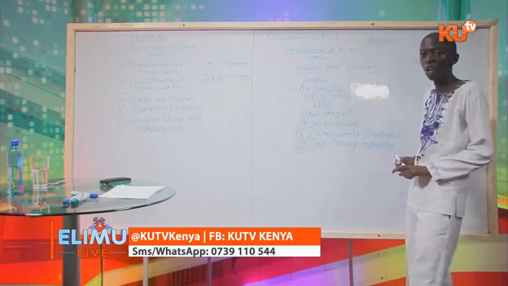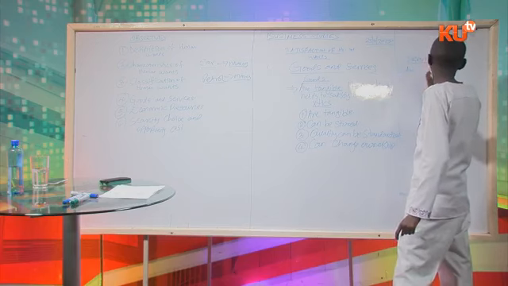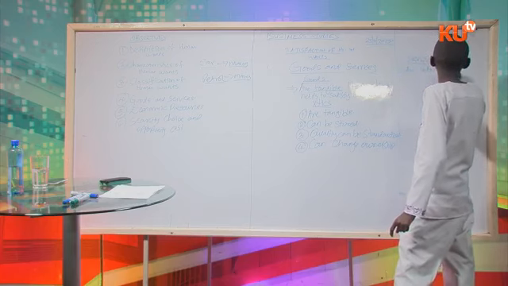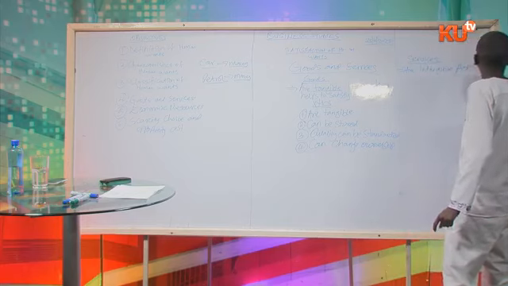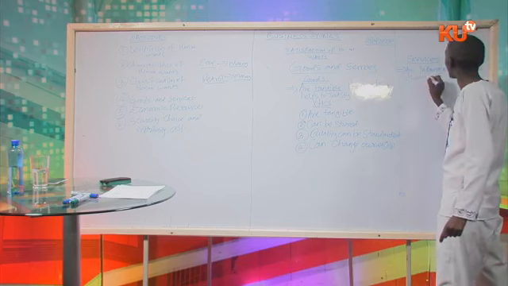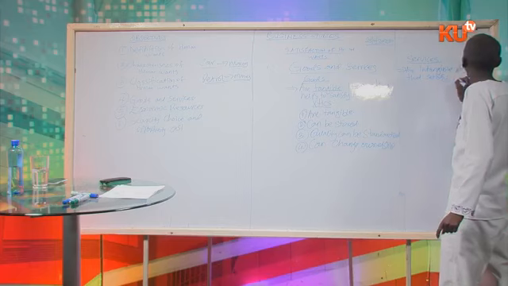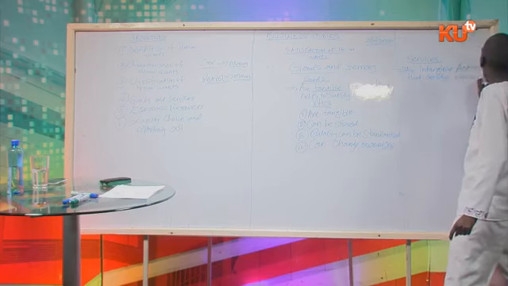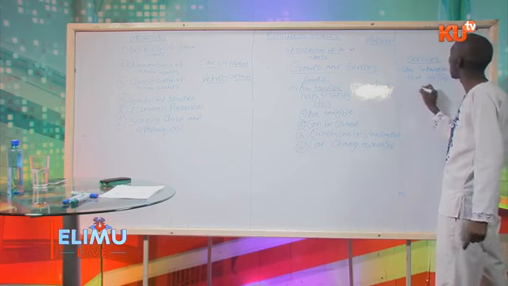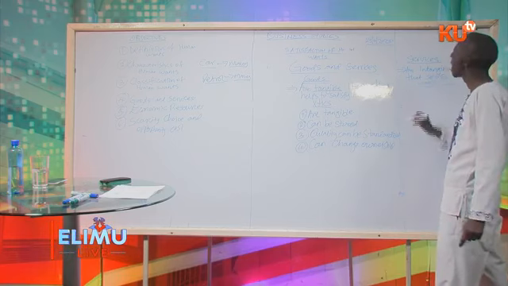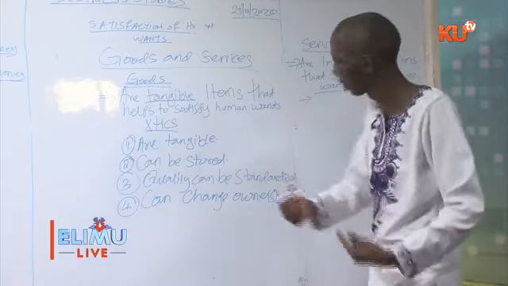On the other hand, services are intangible actions that satisfy human wants. So these are not tangible. That means you cannot touch a service. You cannot touch a service because it is an intangible action.